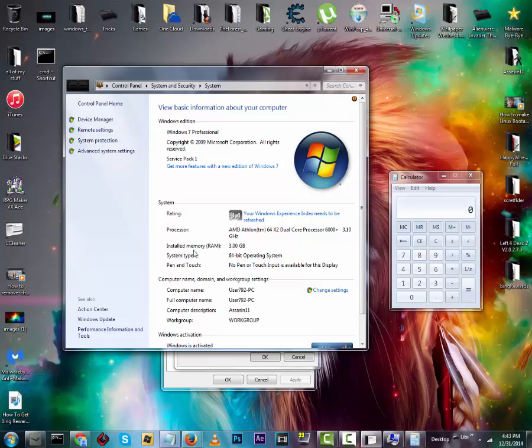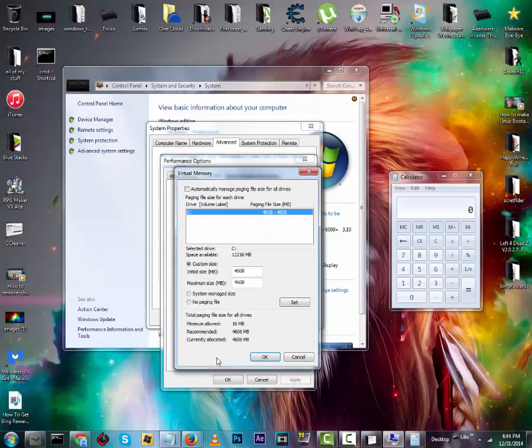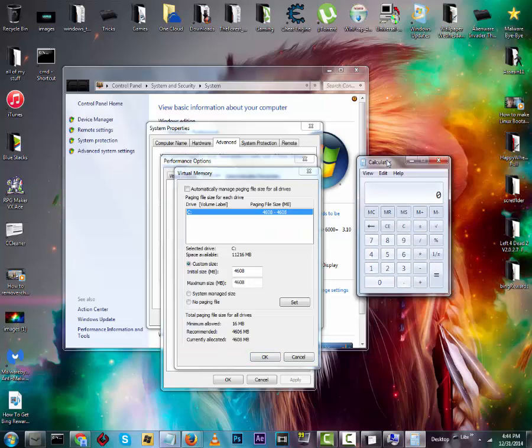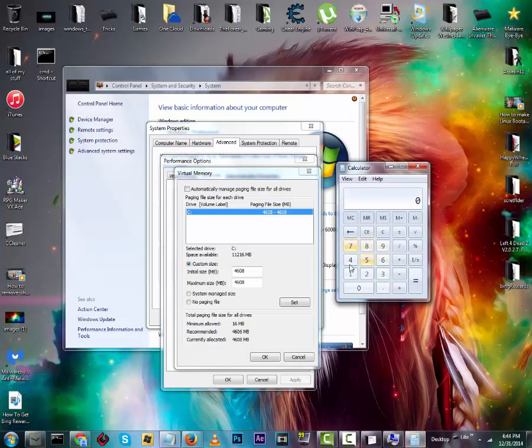So I've got 3 gigabytes of installed memory RAM. Then come over to your calculator and do 1024 times however many gigabytes of RAM your computer has. So mine would be times 3, and then equals 3072.